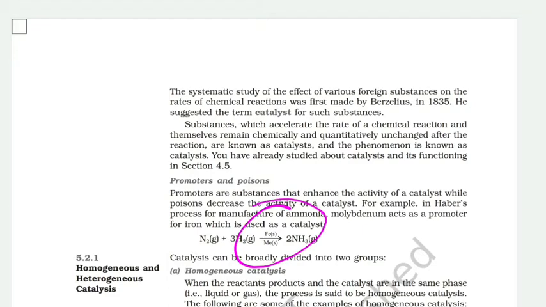For example, in the Haber process, iron and molybdenum are used. Iron is the catalyst for this reaction in the Haber process for the synthesis of ammonia, and molybdenum is the catalytic promoter. It promotes the activity of iron. So here Mo, molybdenum, is the catalytic promoter.